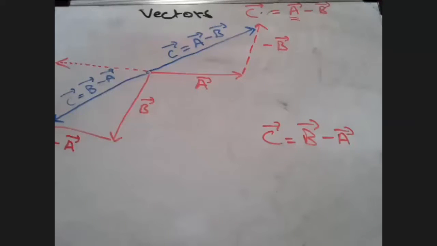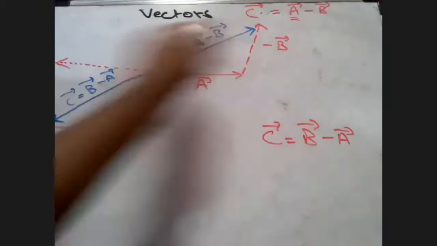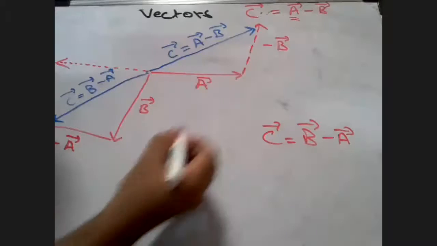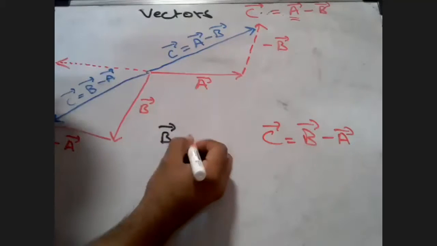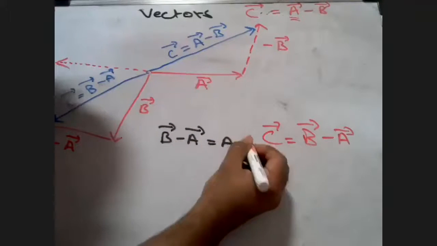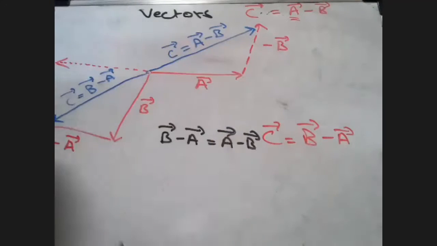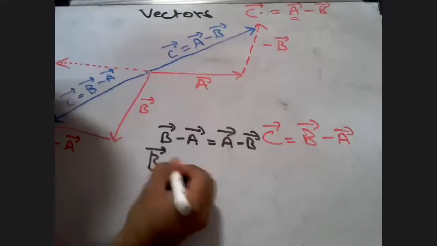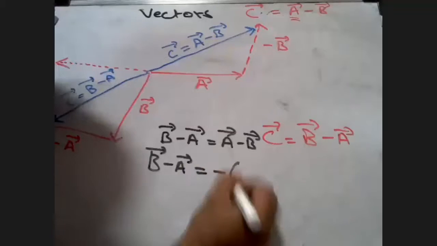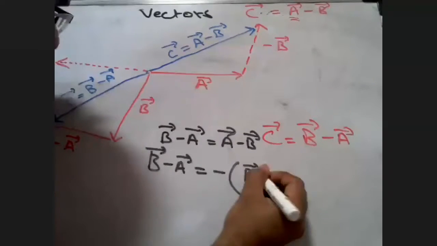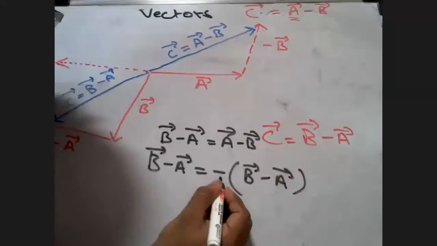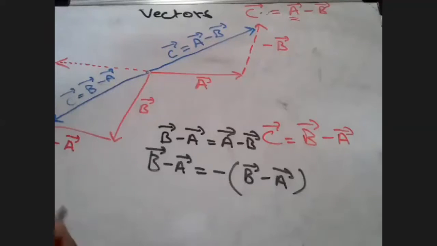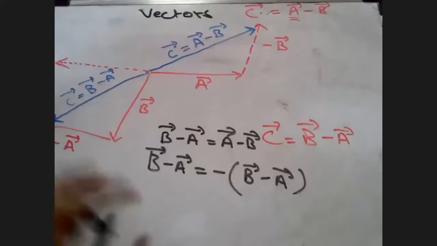Okay. But of course, students, if I want to find out whether B minus A is equal to A minus B, that does not make sense. Why? Because B vector minus A vector will be the negative of A minus B vector. So you can see the negative sign here, and you can understand that these two vectors are not going to be equal.